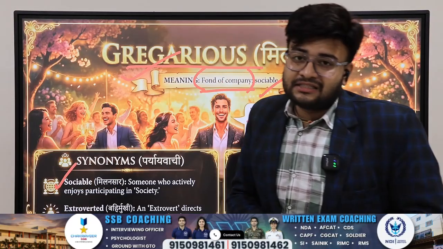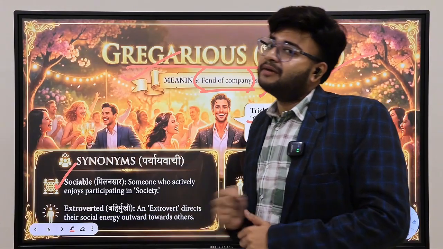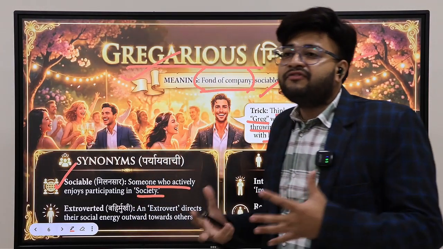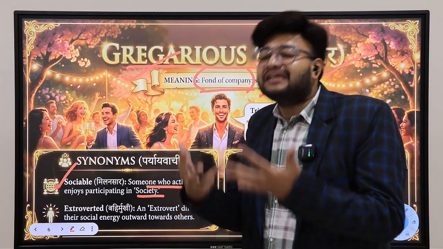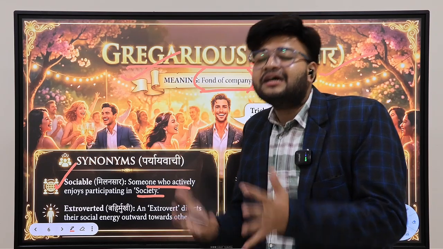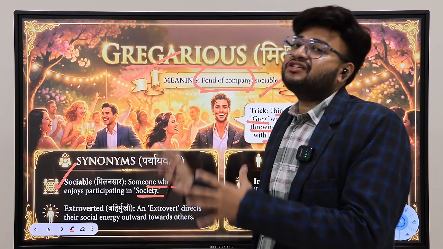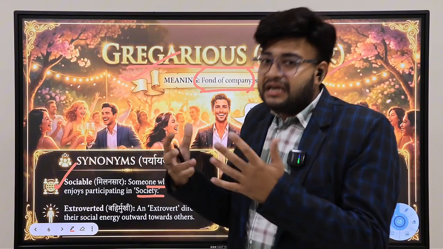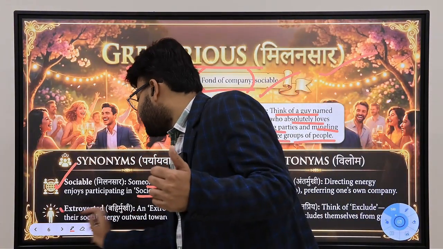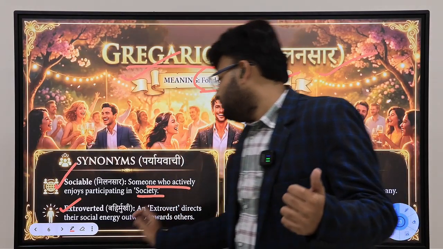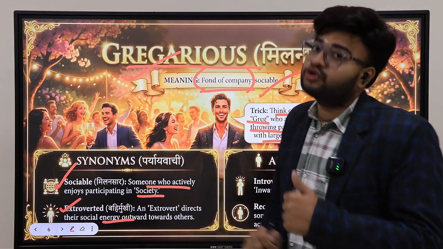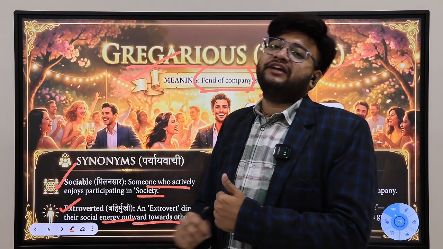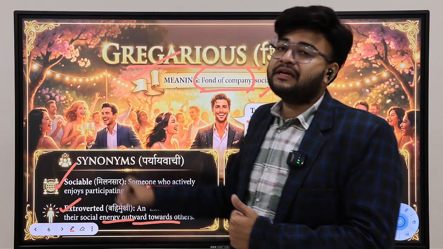Now let's learn the synonyms. The synonyms would be sociable. Now what is sociable? As you all know, society. Everyone lives together in harmony in a society. You remember it, right? So sociable is an extension of society, where people live with each other in harmony. Now extroverted: an extrovert is a person who has very strong social energy, a sociable person.